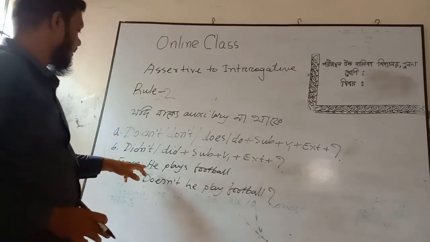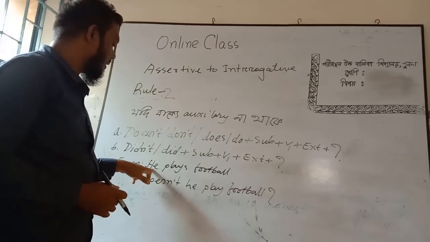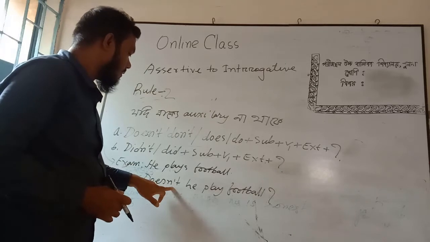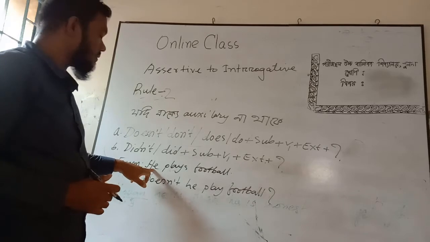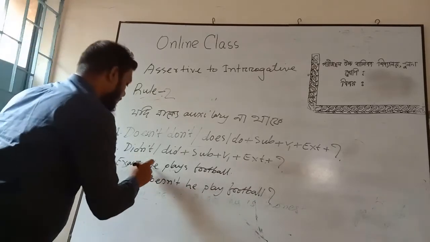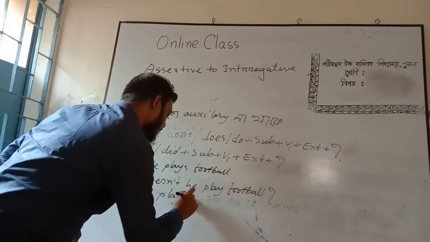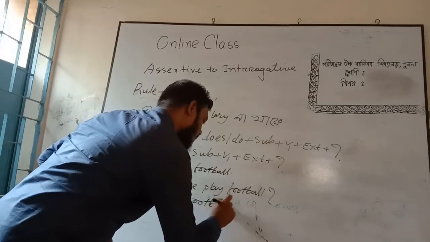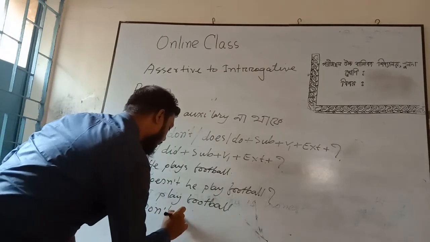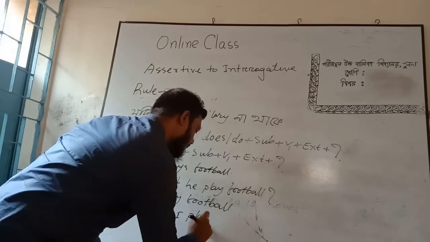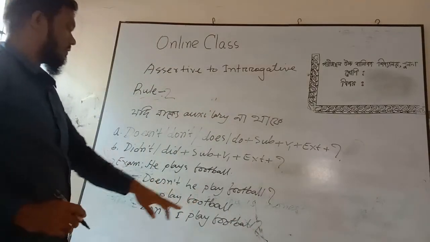You have to remember that if the subject is a third person singular number, we have to use doesn't, and if the subject is not a third person singular number, we have to use don't. Suppose the sentence is I play football, what will be the answer? The answer will be, don't I play football, because I is not third person singular.